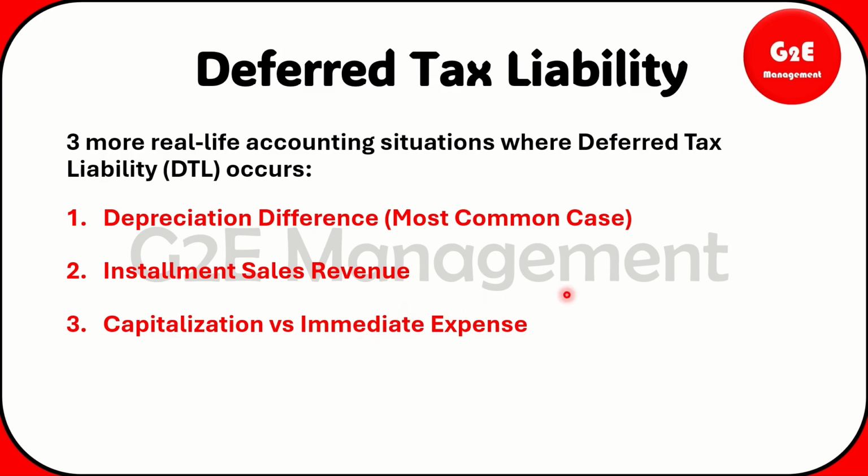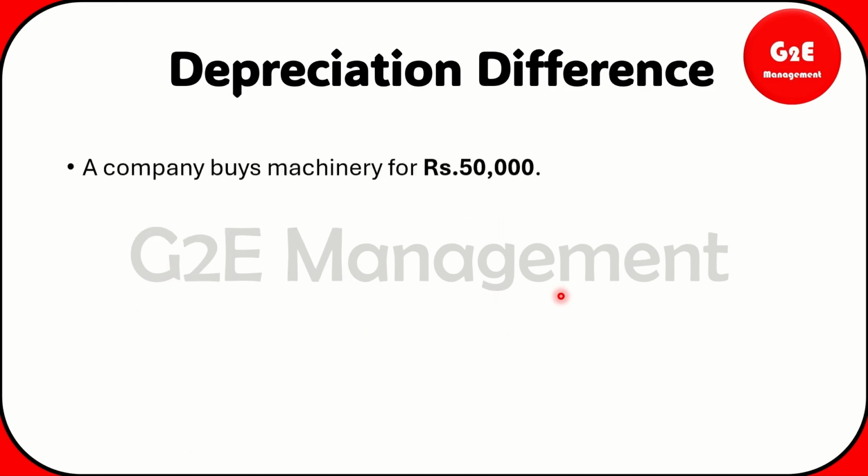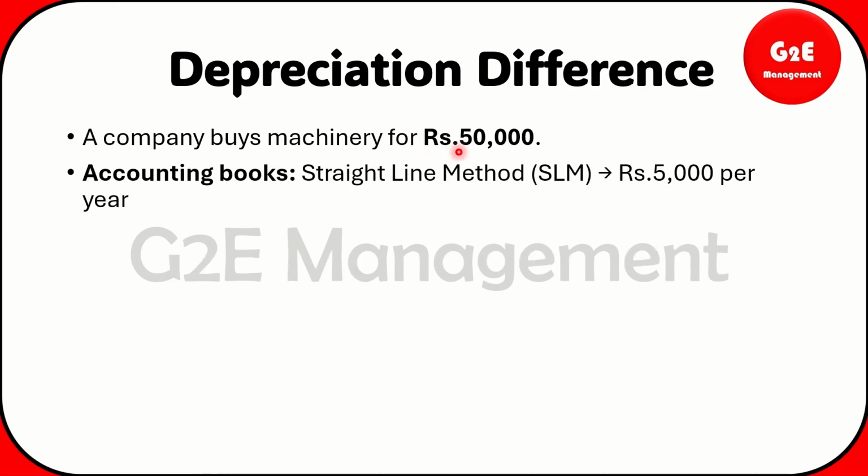The first one, that is depreciation difference. How depreciation difference? In a sense, say for example you are buying machinery for the cost of 50,000. Okay, so from the accounting book what you will mention for the straight line method, okay, for 10 percentage, the life of machine you can consider for 3 years. Okay, so how much it will come? For the 5,000 per year it will come.